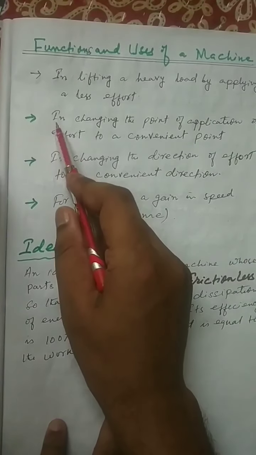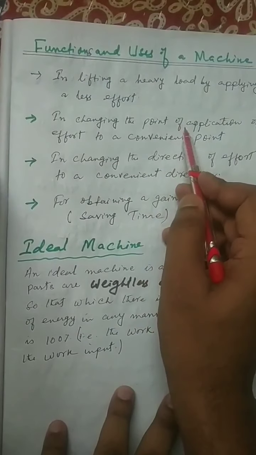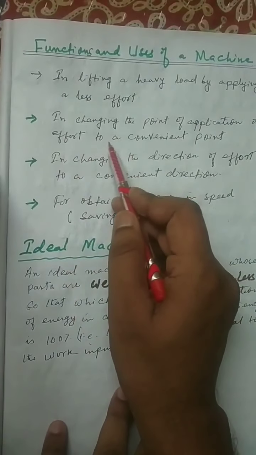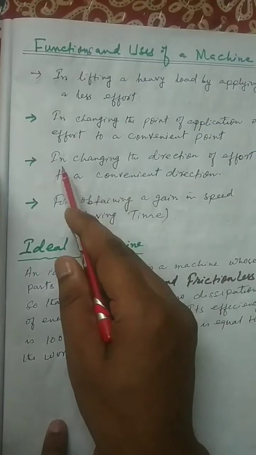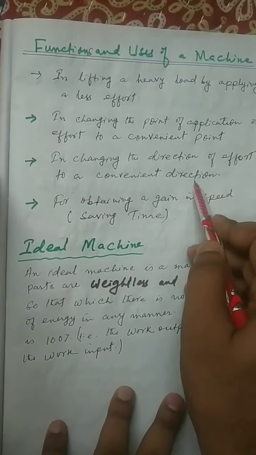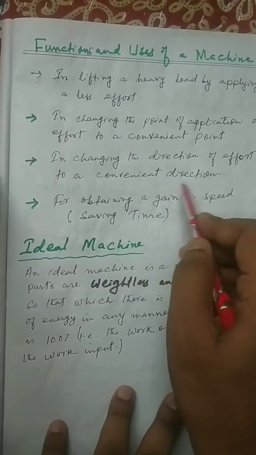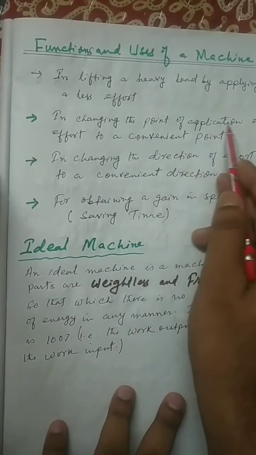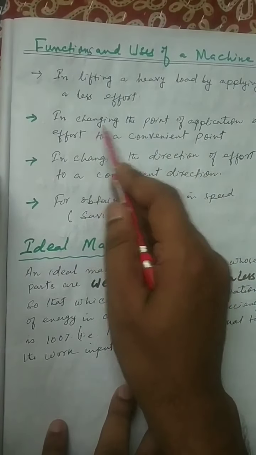Number 3 is changing the point of application of effort to a convenient point. Number 4, in changing the direction of the effort to a convenient direction.